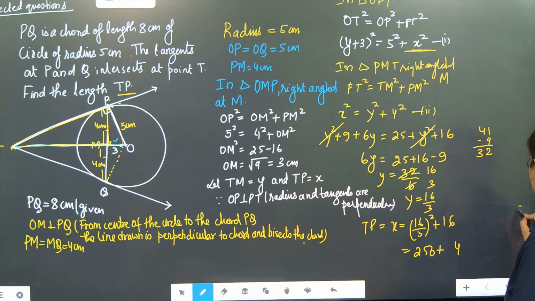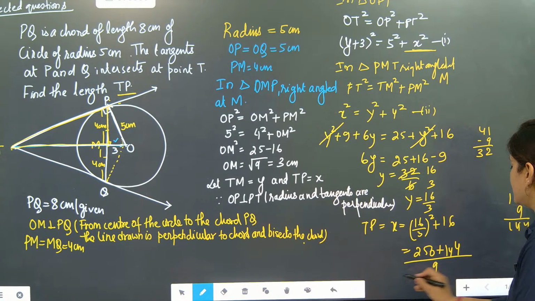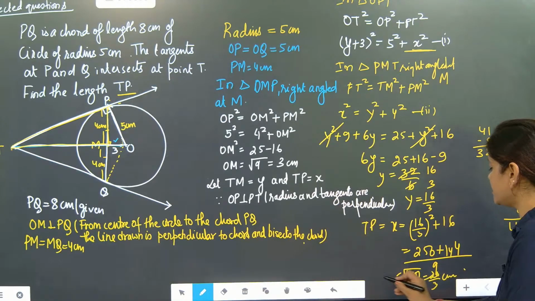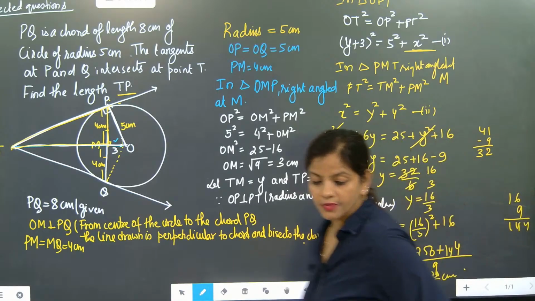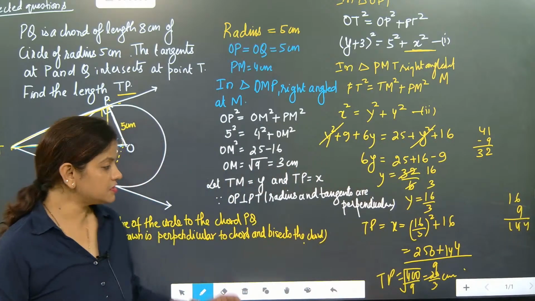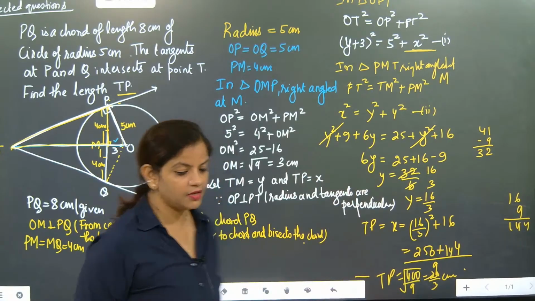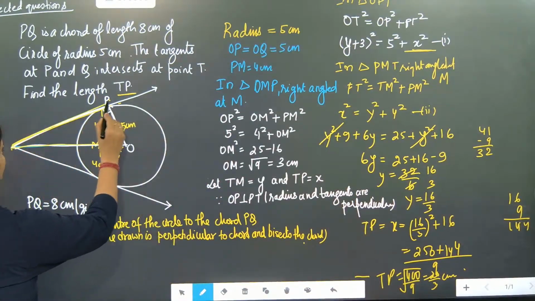9 into 16, 144. So 144 by 9 is coming as the square root of 400 by 9. It will become 20 by 3 centimeter. That's it. So the tangent length is coming as 20 by 3, and this is the end of the sum. TP is coming as 20 by 3. This length TP is coming as 20 by 3.